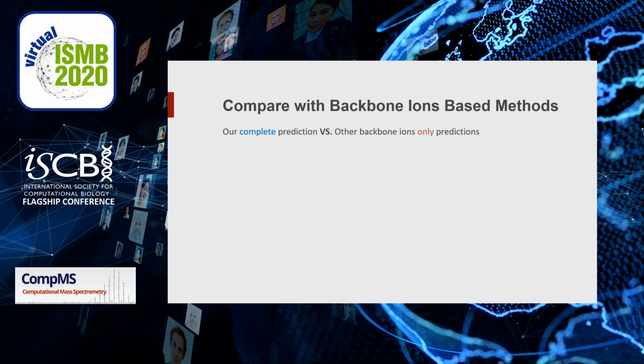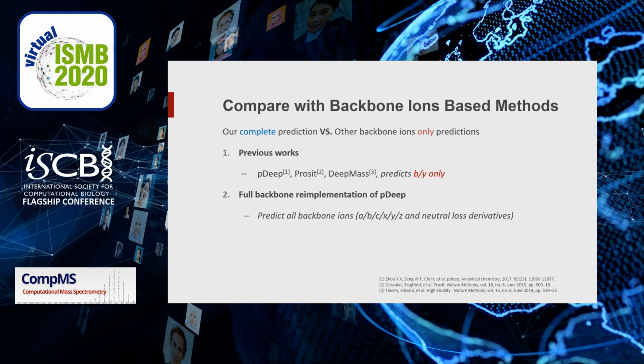We compare our model with the backbone-only predictors. First, we compare with 3 previously published models, which are all based on the idea of backbone ions. We also present an implementation version of pDeep, which predicts all types of backbone ions, for comparison. Finally, we also compared with the theoretical perfect backbone predictions, which are made by extracting backbone ions from real spectra. This approach will give us an estimation of the upper bound performance of all backbone ion-based models.